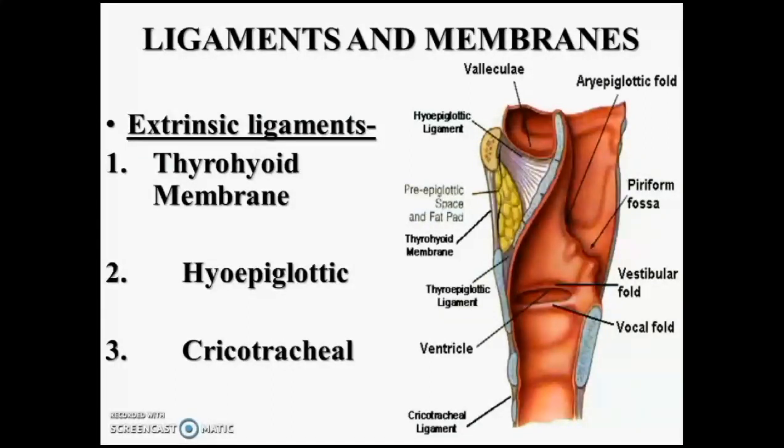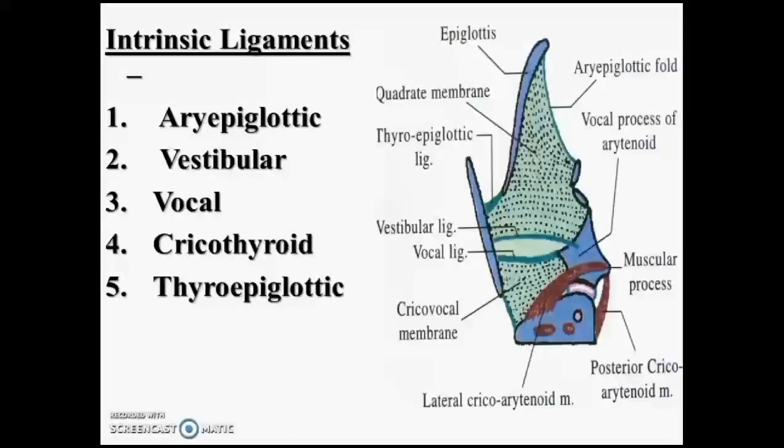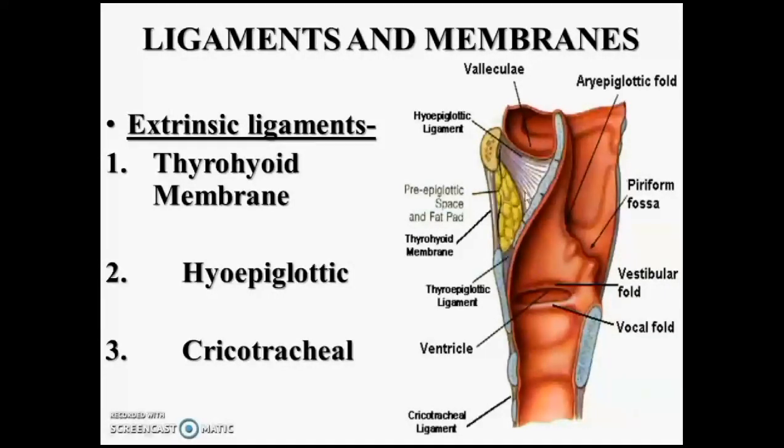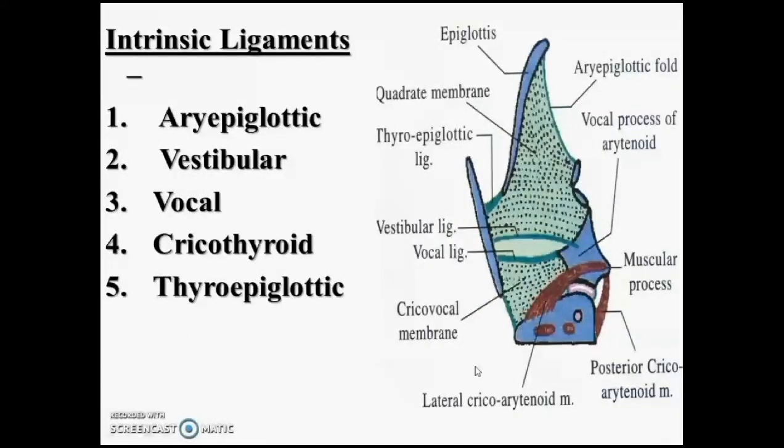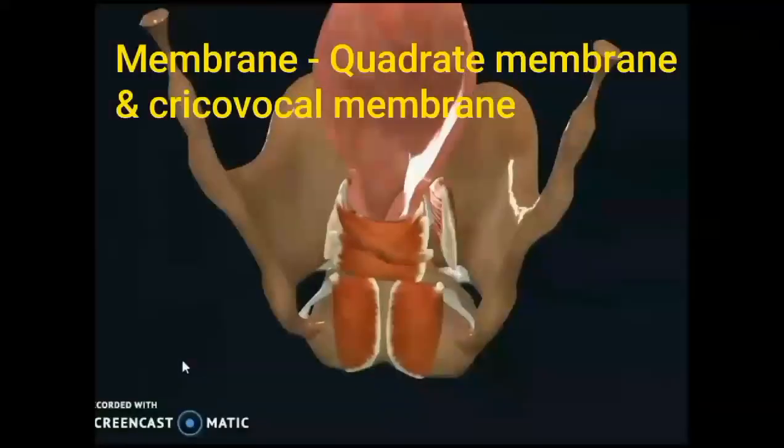Coming to the ligaments, the extrinsic ligaments are thyroid membrane, hyoepiglottic ligament, and cricotracheal ligaments. Thyroid membrane again gives a median thyroid ligament and lateral thyroid ligament. And you can see hyoepiglotticus ligament and cricotracheal. Intrinsic are the aryepiglottic fold or aryepiglottic ligament, upper half of the quadrate membrane, upper border of the quadrate membrane; lower thickened part of the quadrate membrane is the vestibular ligament; upper thickened part of the cricovocal is the vocal ligament.